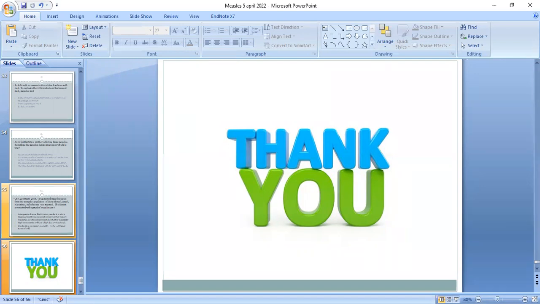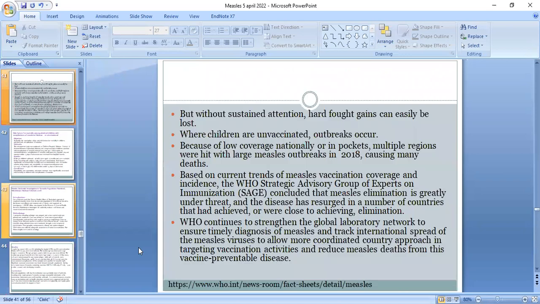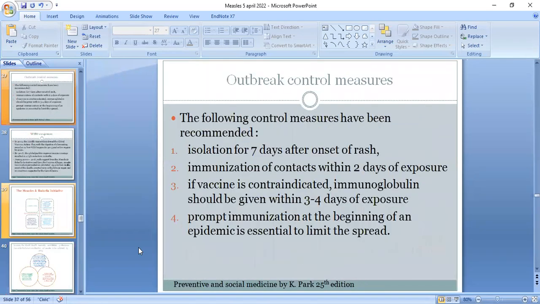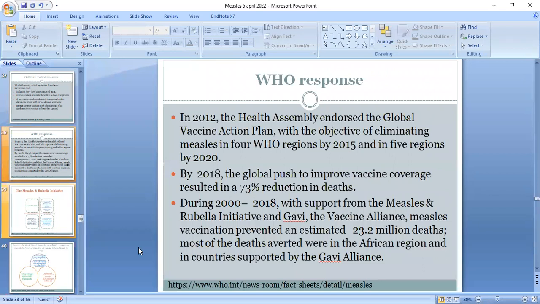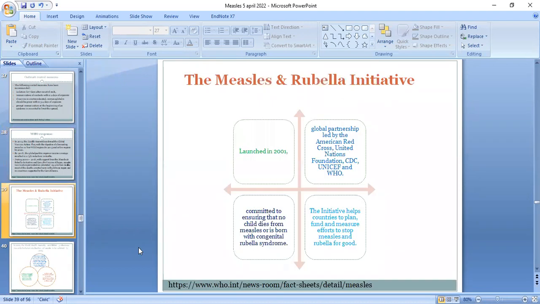Another important point is the WHO strategy for measles. Have you shown it in your presentation? Yes, ma'am. Would you please go to that strategy? These are the management and WHO's strategy. Okay, this is about the WHO response.